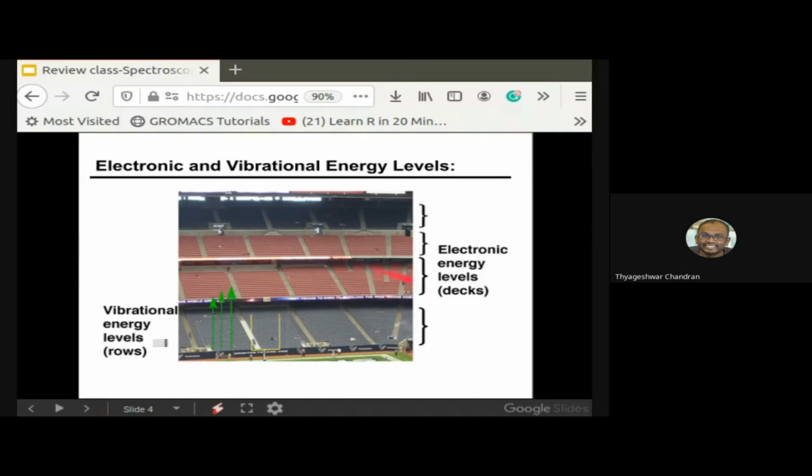If you consider this as the ground state, and this as the excited states having different energy levels, an electron can jump from the ground state to the excited state. But jumping from the ground state to this region requires a huge amount of energy. At the same time, there is a different series of vibrational energy.